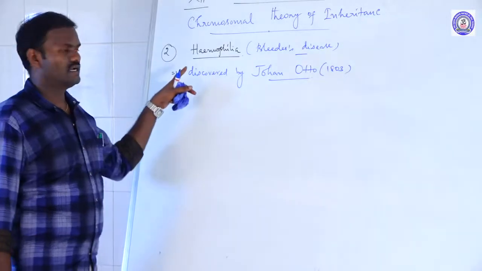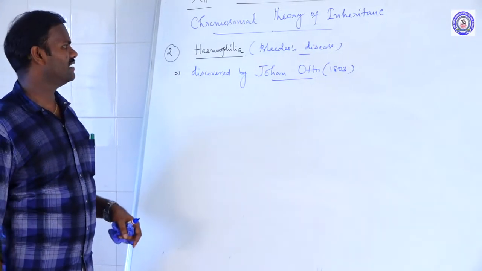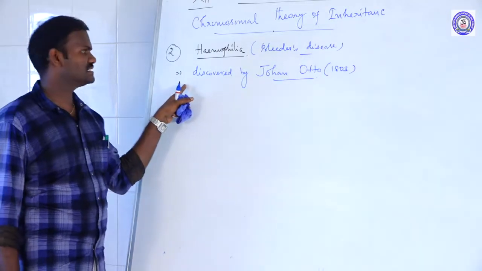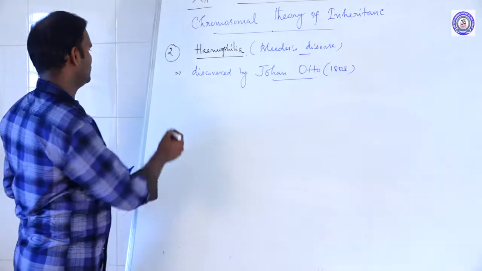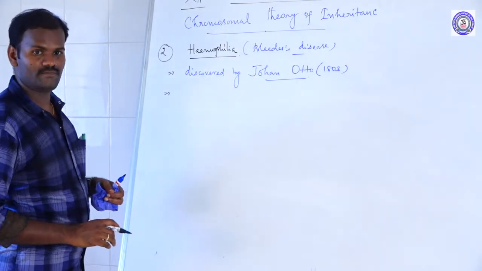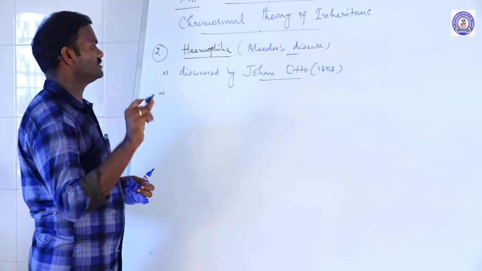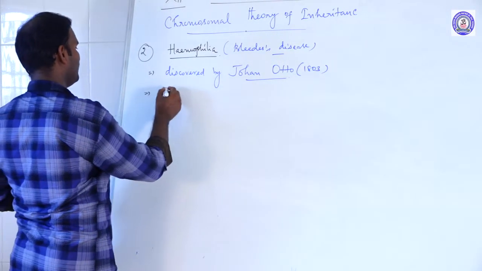The second one is hemophilia, another Mendelian disorder. It is also called bleeder disease. It was first discovered by John Otto in the year 1803. Queen Victoria of England also suffered from this disease, and it is also called royal disease.